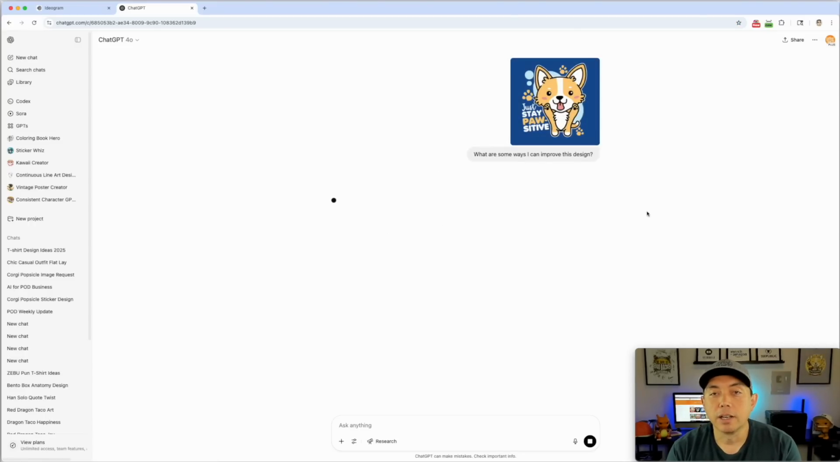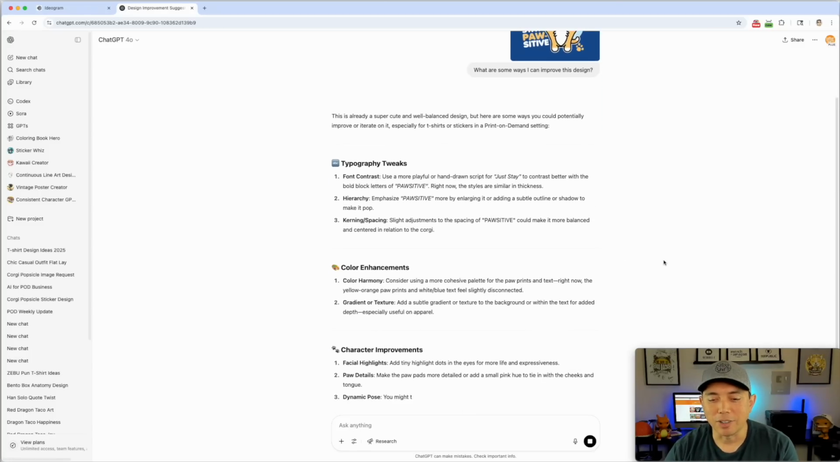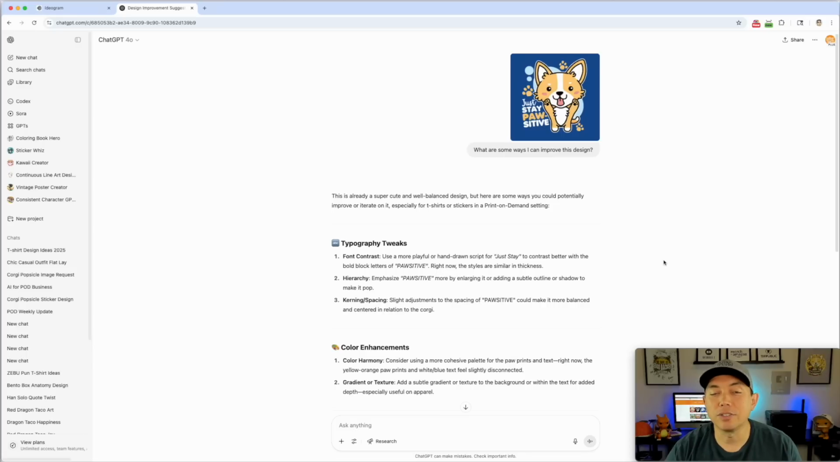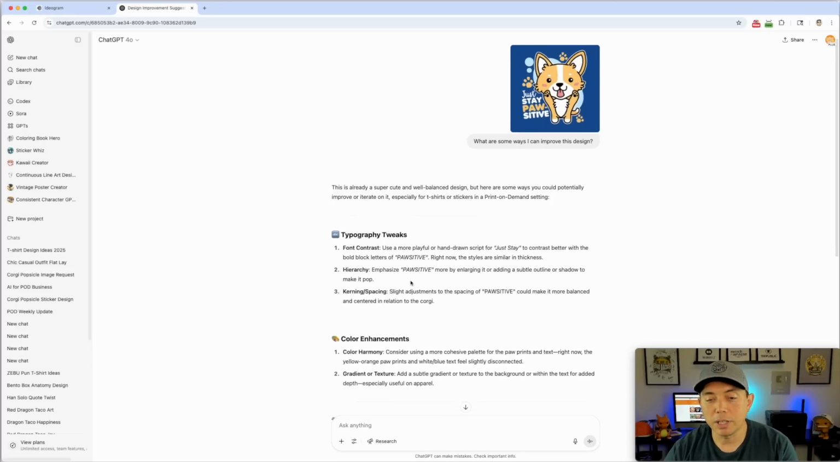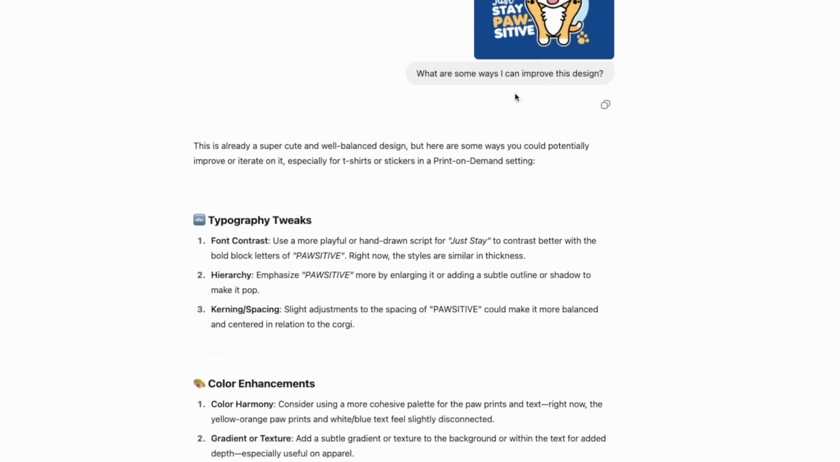It's going to look at it, analyze it, and see, like, am I going to change the color? I don't know what it's going to say actually, but let's see. Typography tweaks, color enhancements, character improvements. Look at that. So it's telling you how to change your design to make it even better. I'm not going to do all of this, but let's just read the typography tweaks. Font contrast: use a more playful or hand-drawn script for "stay" to contrast with the block letters of "positive." Yeah, I think that could work.